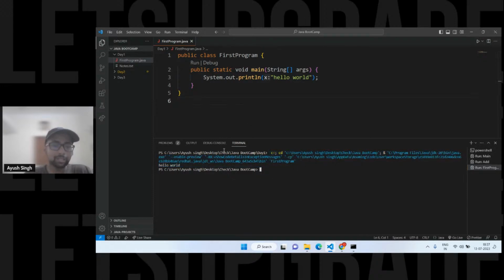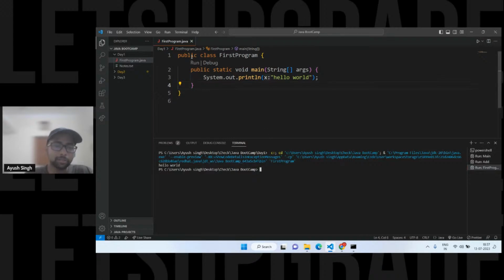Someone gets confused about the dot class, how it is created, because in IntelliJ, or if you're using BlueJ, there is BlueJ for that. Earlier it was used for Java 8 and Java 7. It creates the class. When I was about to learn all those things, around 2014 or 15, there was no VS Code and all those things.